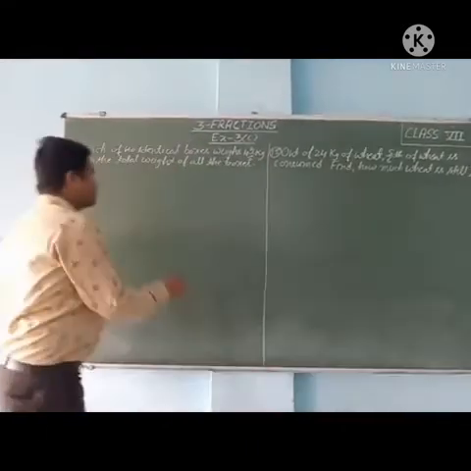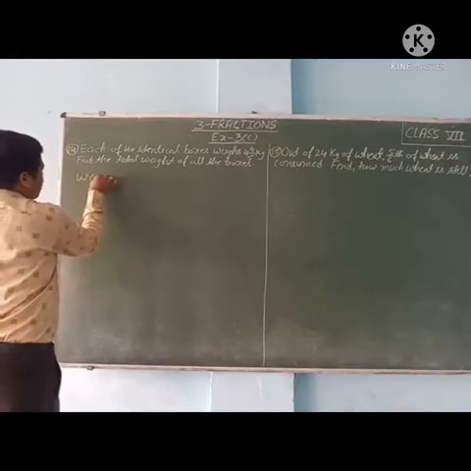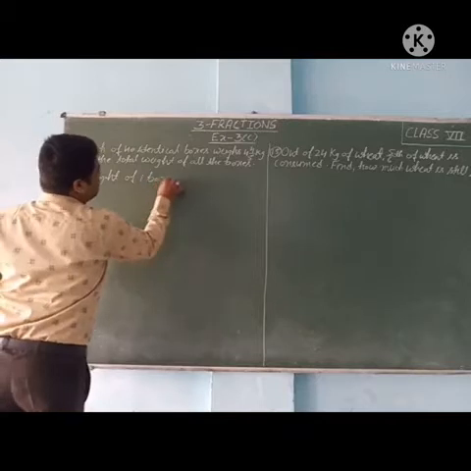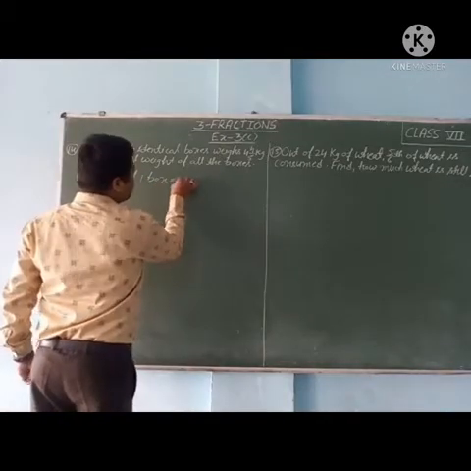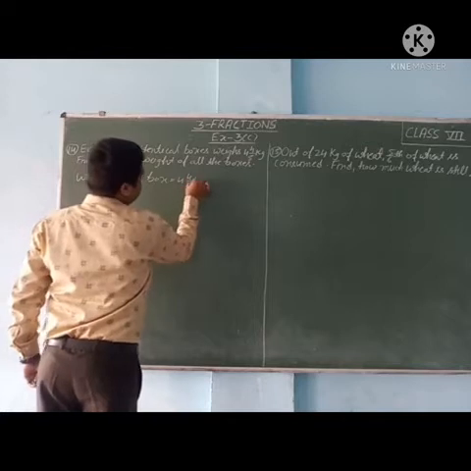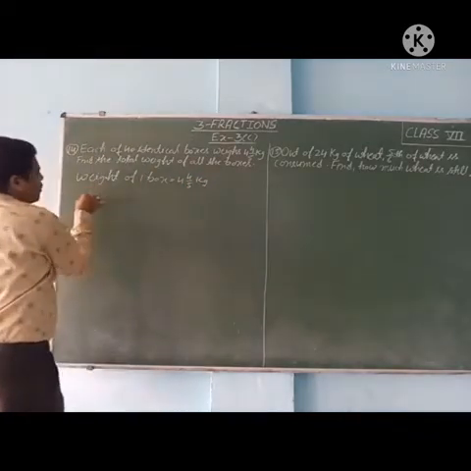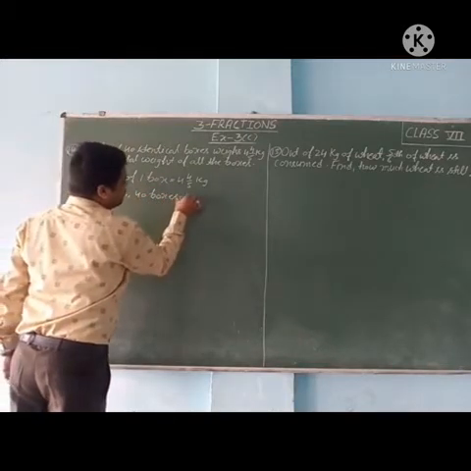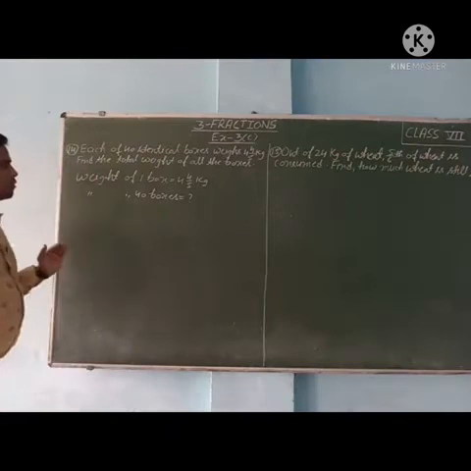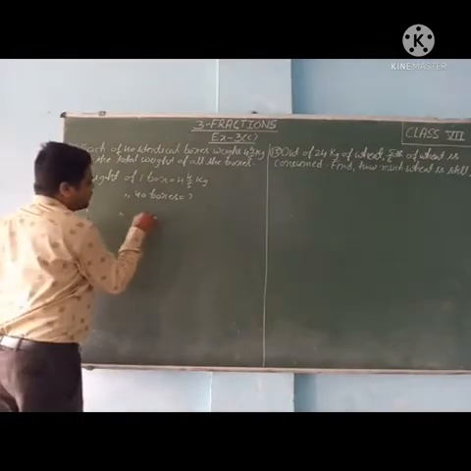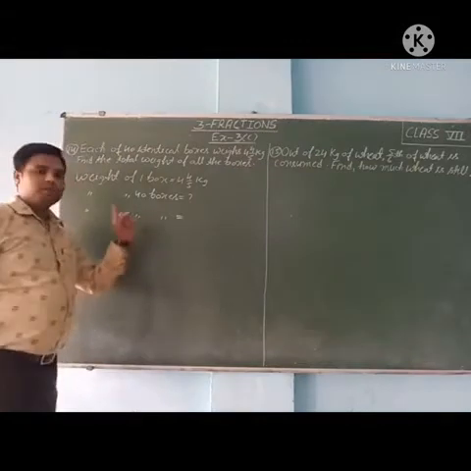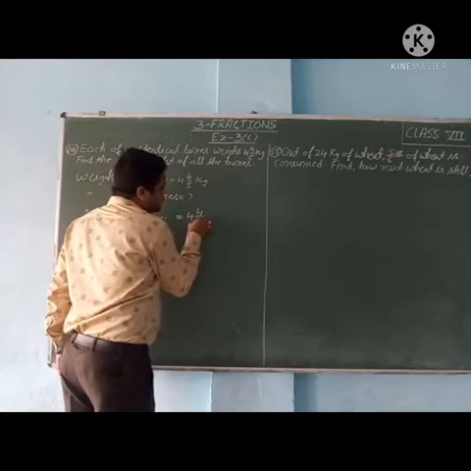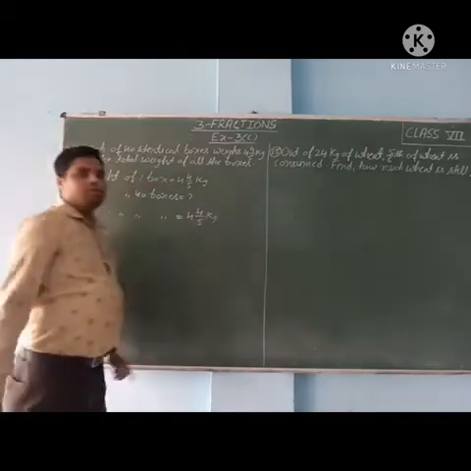So weight of one box is equal to 4 whole 4/5 kg. So weight of 40 boxes is equal to question mark. This we have to find. So weight of 40 boxes is equal to, first we will write the weight of one box. So 4 whole 4/5 kg is the weight of one box.